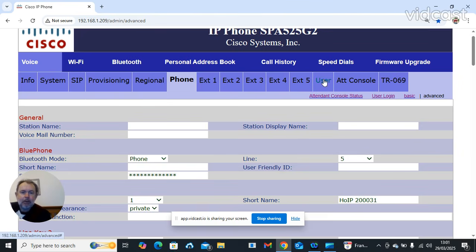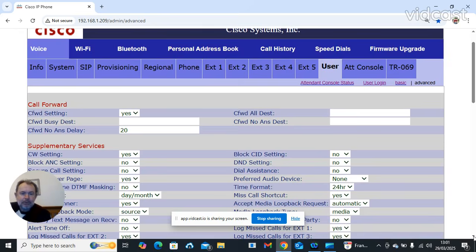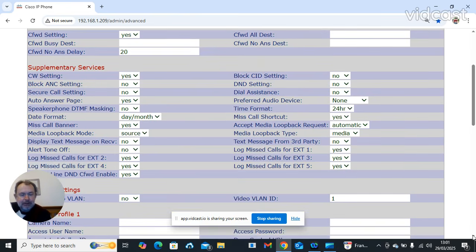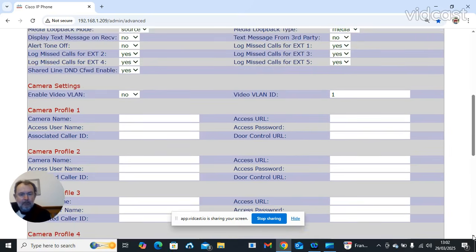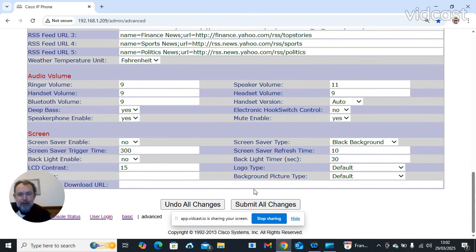User tab window. First thing you would need to do, once you get it all configured, display text messages on receive, set to no. Text messages from third party, set to no. Any changes whilst you're in the advanced area, scroll all the way down and submit changes.